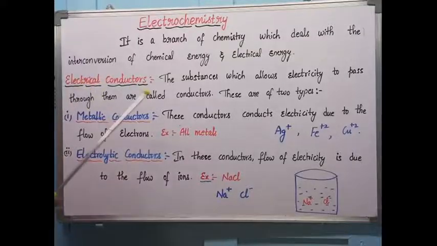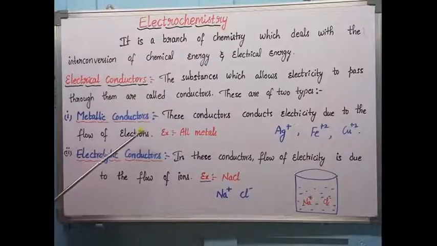There are two main types of electrical conductors. One is metallic conductors, another one is electrolytic conductors. Metallic conductors conduct electricity due to the flow of electrons. All metals come under metallic conductors. If you take a copper plate, gold plate, or iron plate, all these are good metals.